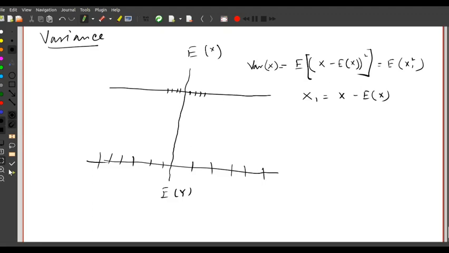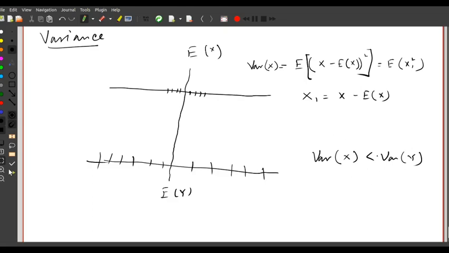Clearly, if I compute the variance for this kind of random variable where the values are very close to expectation of x, and compute the variance for y, what is going to happen is that variance of x is less than variance of y. So that is basically the physical meaning of the variance.